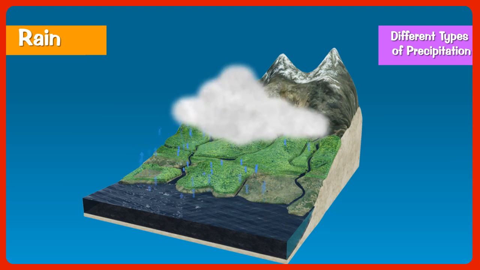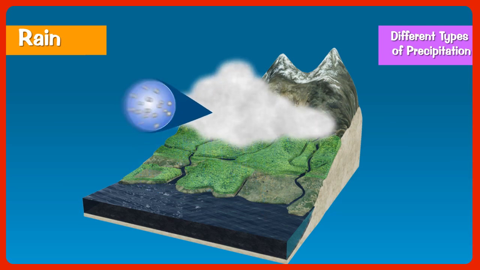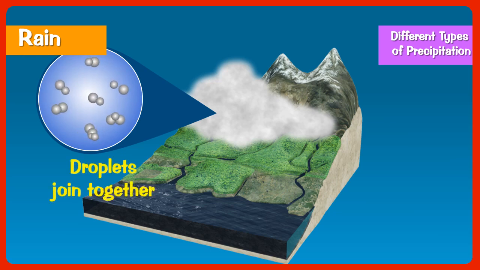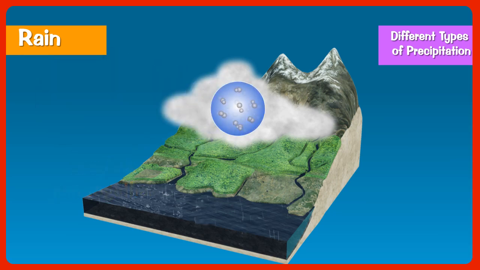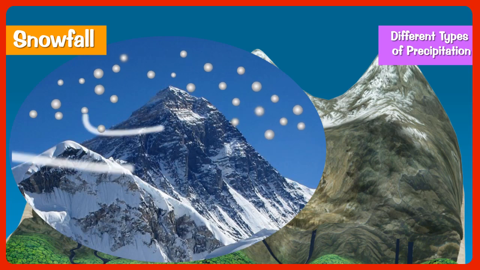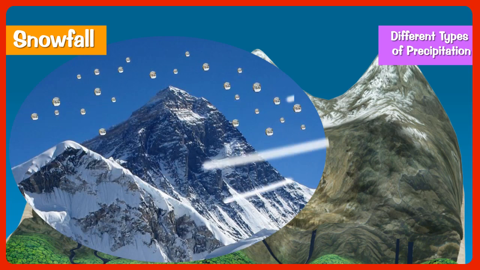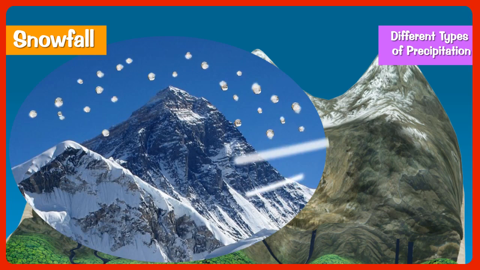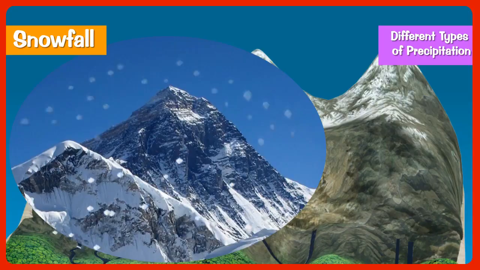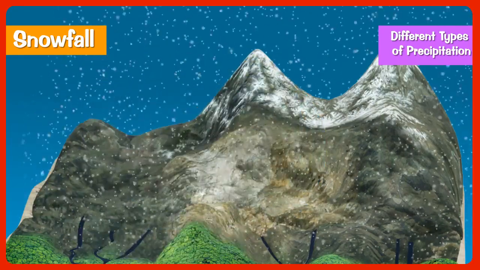When the cloud rises up or is blown to a cooler region, the small droplets of water become colder and they join together to form bigger drops. These drops cannot float in the air. They fall through the air on the ground as rain. Snowfall. When the temperature of the air reaches below the freezing point, the water vapor in the air condenses directly into crystals and later on into flakes of snow without passing through the liquid form. When these flakes of snow fall on the ground, then snowfall occurs.